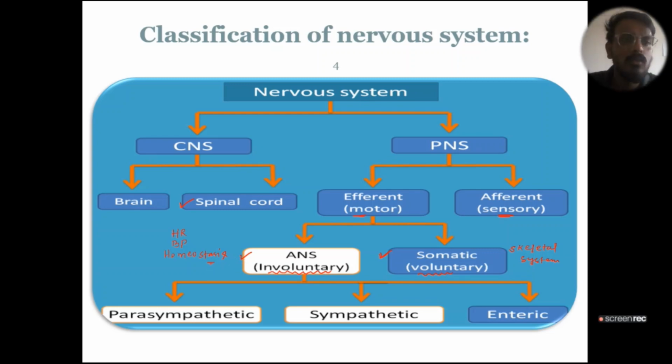Now the autonomic nervous system is again divided into three parts, that is parasympathetic nervous system, sympathetic nervous system and enteric nervous system. The enteric nervous system is basically present in our gastrointestinal tract. And our parasympathetic and sympathetic systems we will discuss in detail in our next slide.